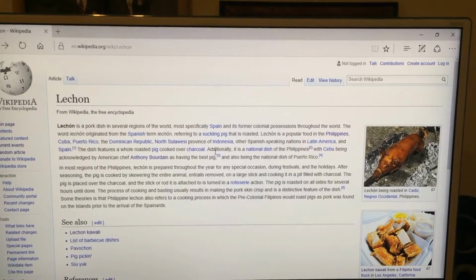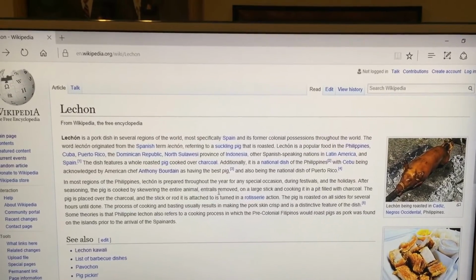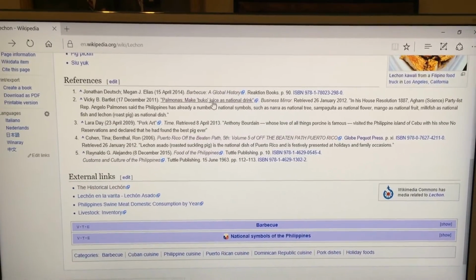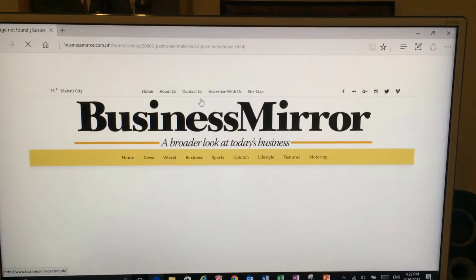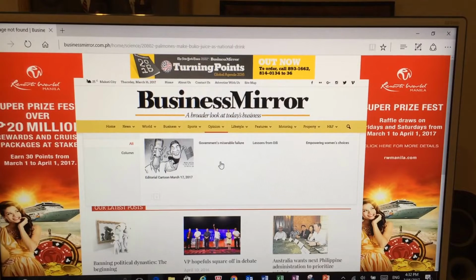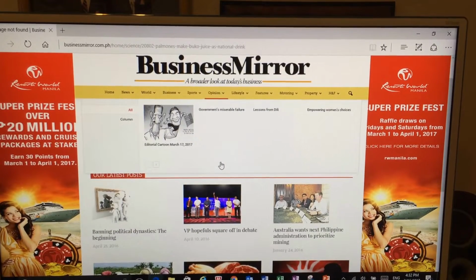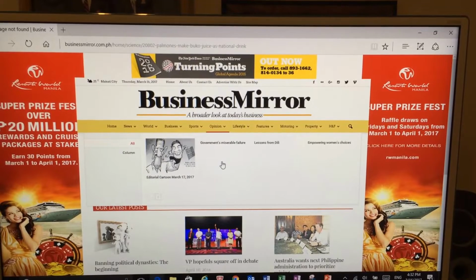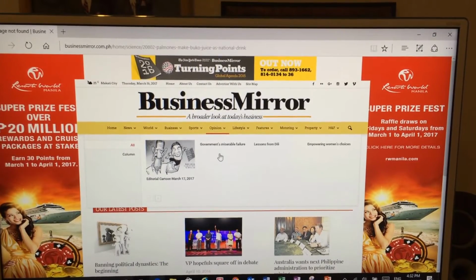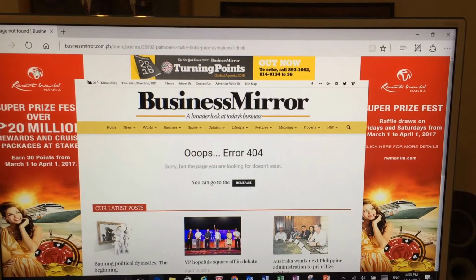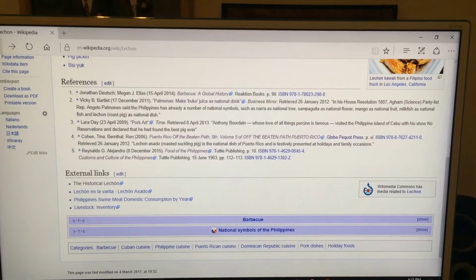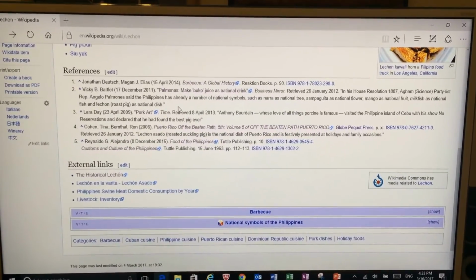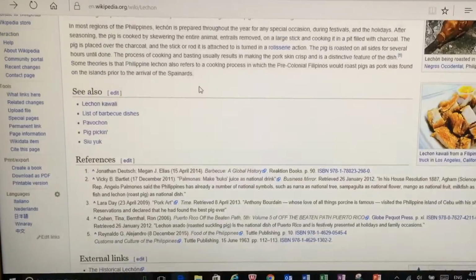Now, if we look at the second source, it says that it features a whole pig cooked over charcoal. Now, if we look at the second source, we notice that there is an error. And with an error, that basically tells us that the source, for some reason, may be outdated and that it's not available anymore. That can be posing a problem, because if we can't find the information that we need to look for, we can't tell if that information is credible. So we will consider this as a broken link because there's no article that supports it.